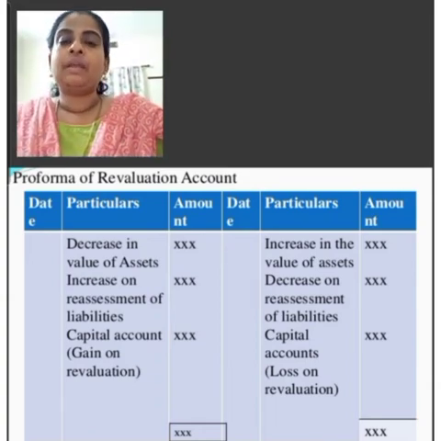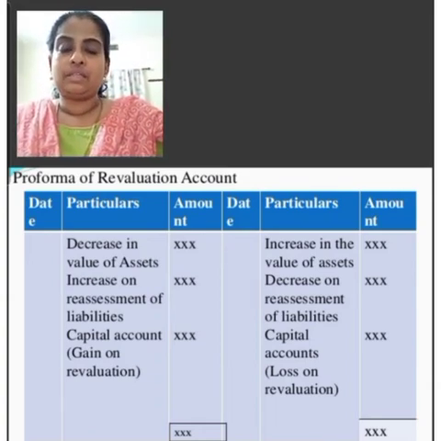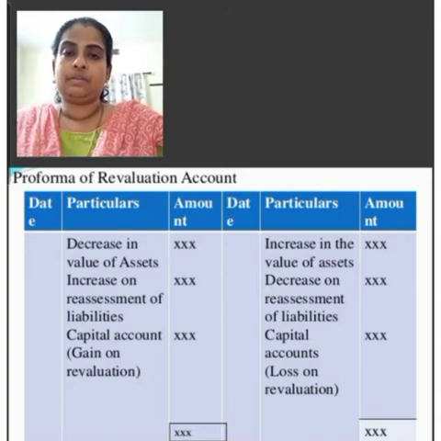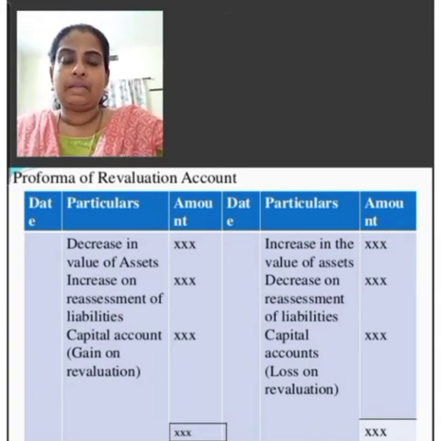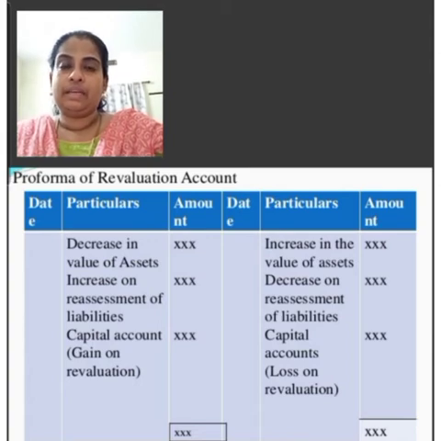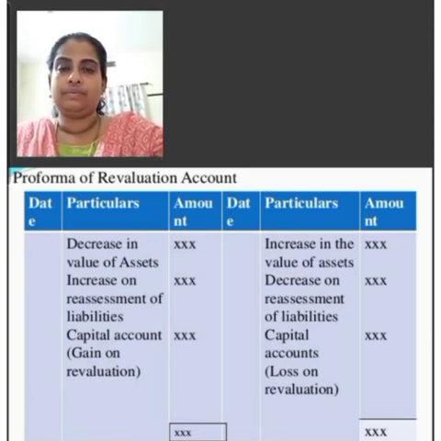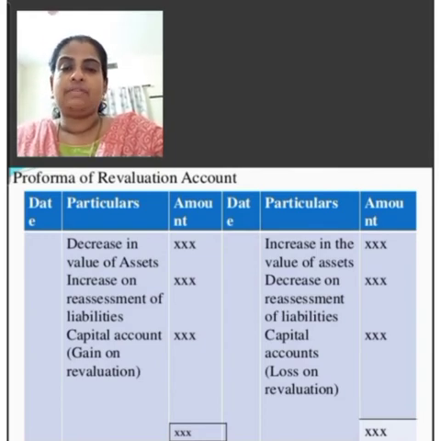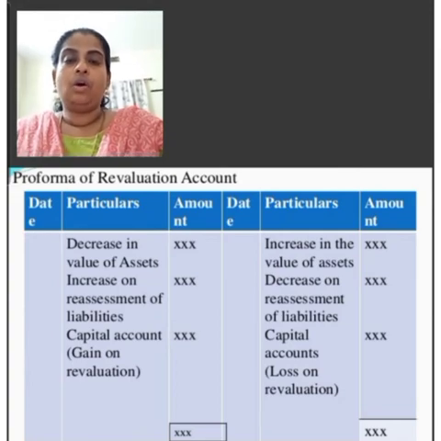For example, first year there is a balance of 60,000 in asset account. Then second year there is a balance of 40,000. That means second year there is a shortage of 20,000 in assets account. If there is any decrease in the value of assets, record that difference amount on the debit side.